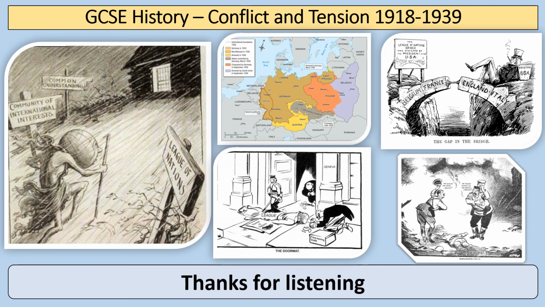So overall, that was a GCSE history video focusing on the reactions to the Paris peace settlements and looking at the Treaty of Versailles and the other peace treaties that were signed at the end of the First World War, dealing with Austria, Hungary, Bulgaria and Turkey.